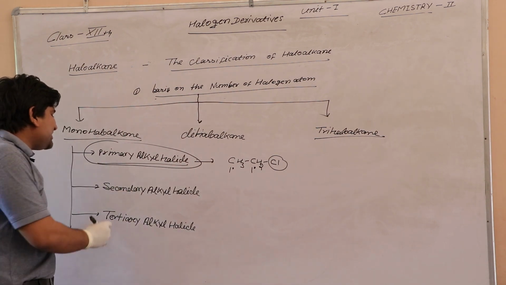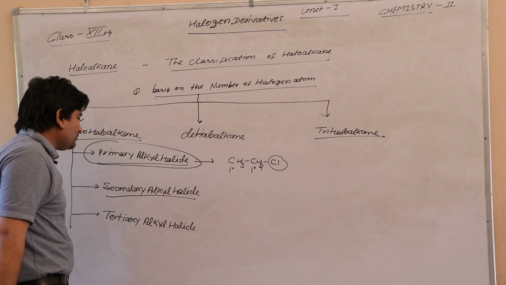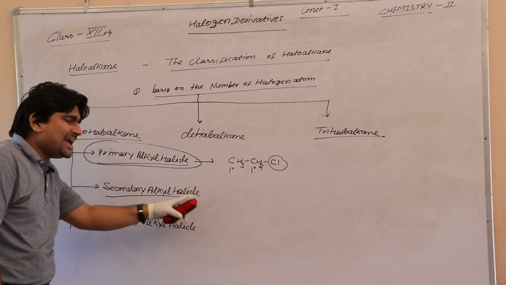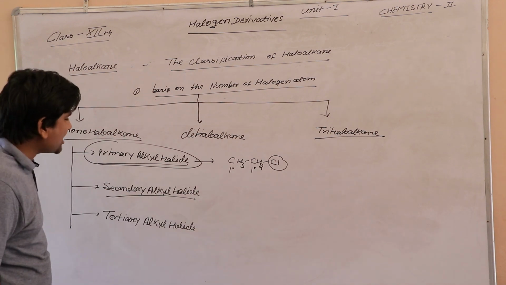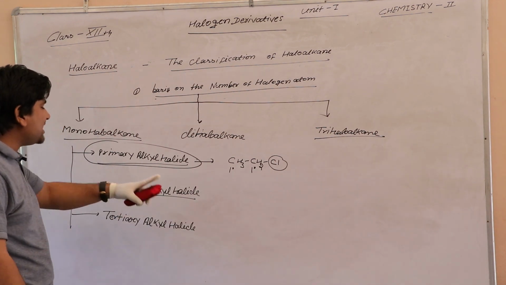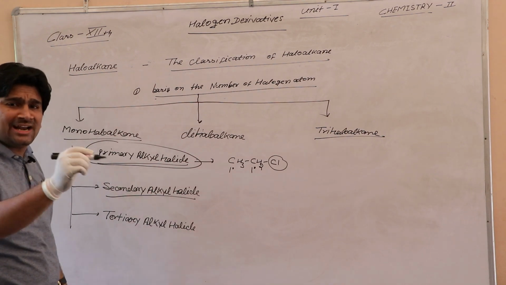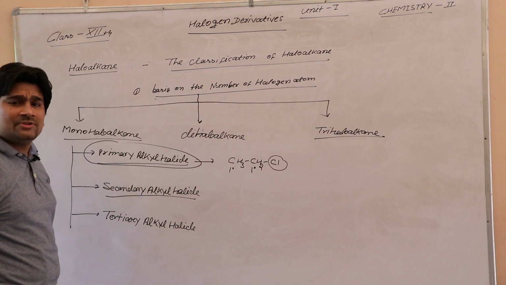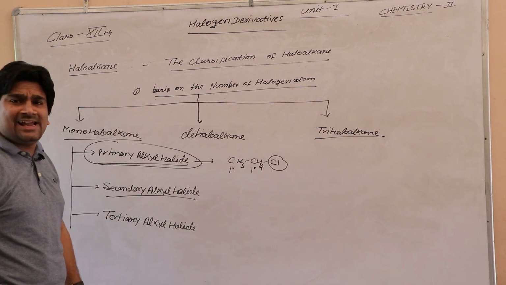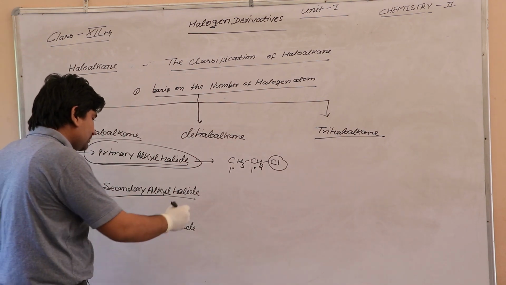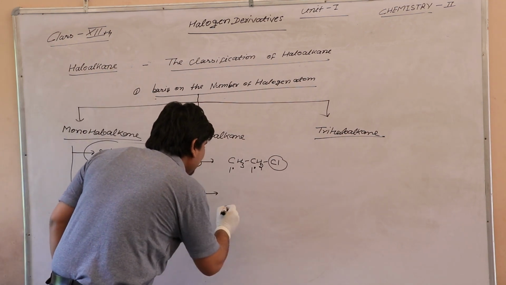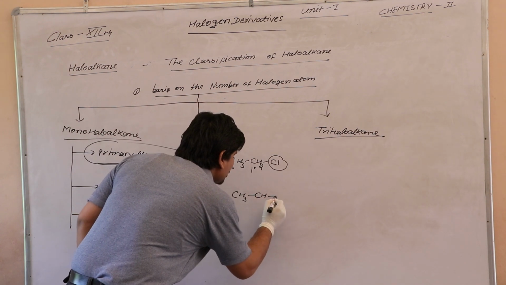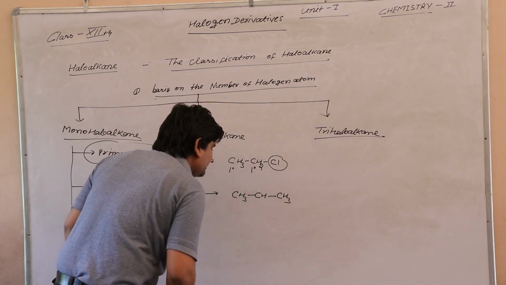Next is secondary alkyl halide. What is secondary alkyl halide? In these halides, the halogen atom attached with the secondary carbon atom is called secondary alkyl halide. Let me see an example: CH3, then CH, then CH3.